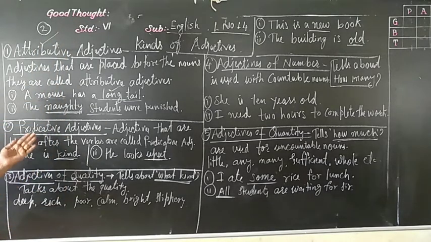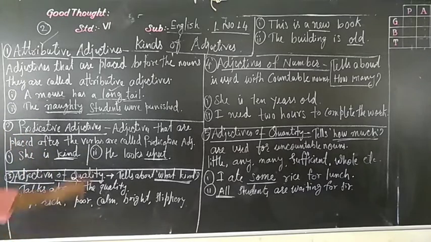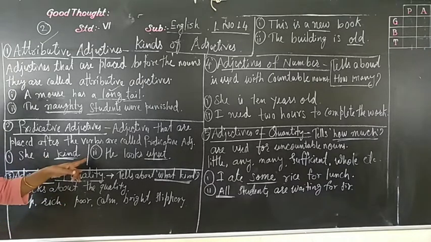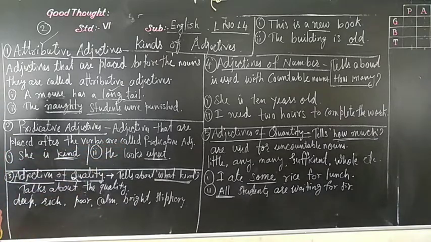Now, dear students, the second is predicative adjective. What is a predicative adjective? Adjectives that are placed after the verb are called predicative adjectives. First of all, find out the adjective. Which is the adjective over here?